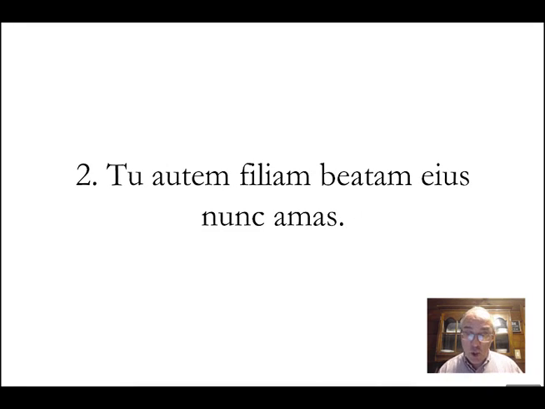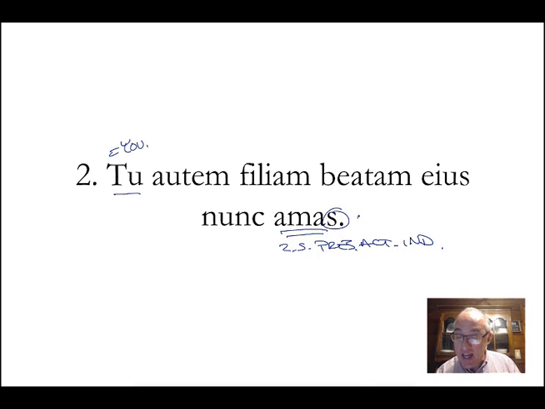Number 2. Tu autem filiam beatam eius nunc amas. You is your subject, amas is the verb, second person singular, present, active, indicative. You love. Now notice the you and the you, this tu here equals you, it's the subject, and this s at the end, the ending indicates you is the subject, you singular. This is an emphasis. You, moreover, and we have this autem here, moreover, so it really brings that out.